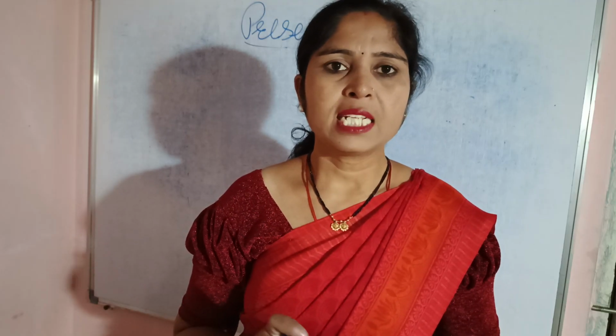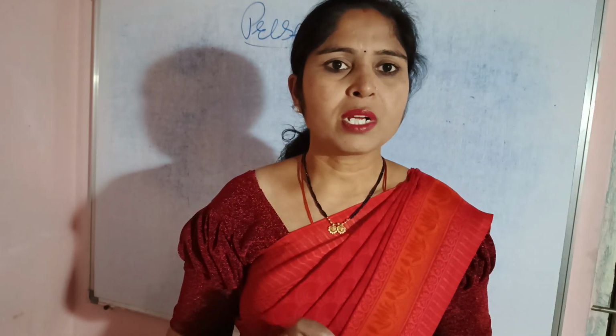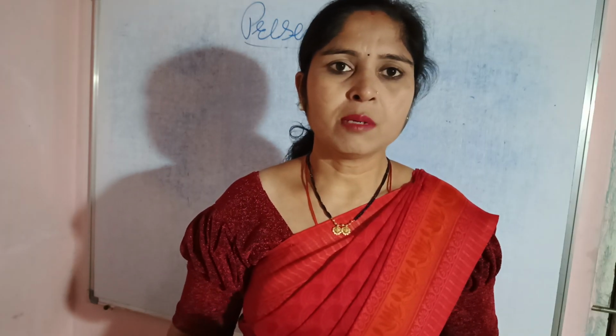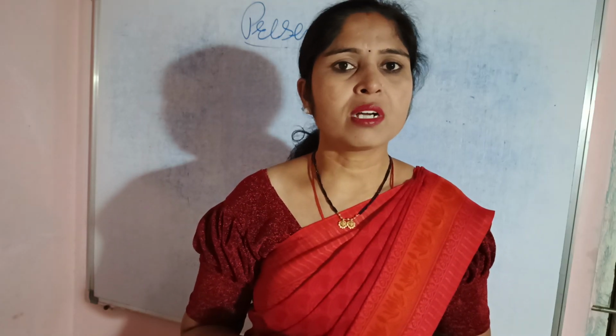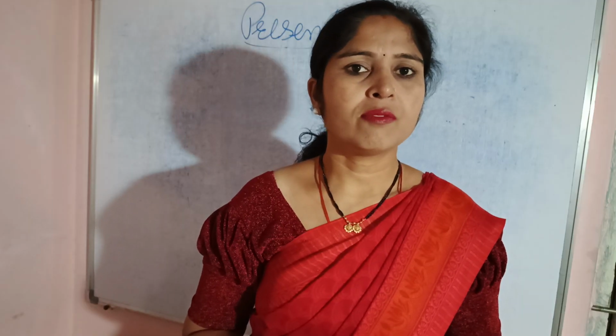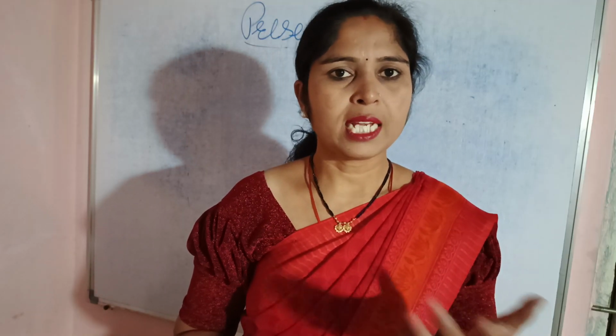First, in simple present, the rule is subject plus V1, plus object if there is one; the object is not necessary. Then in present continuous tense, the formula is subject plus helping verb am, is, are, then V-ing, and then object.